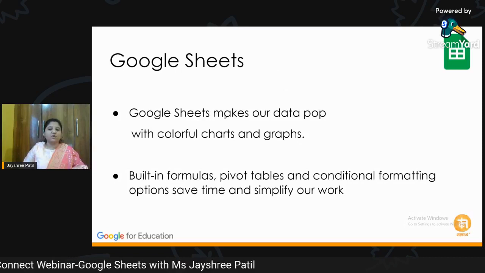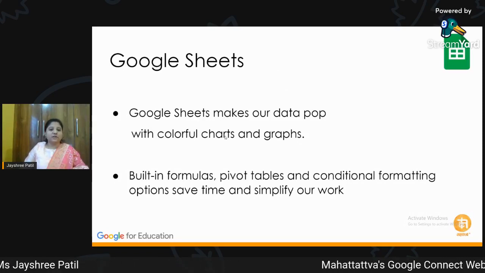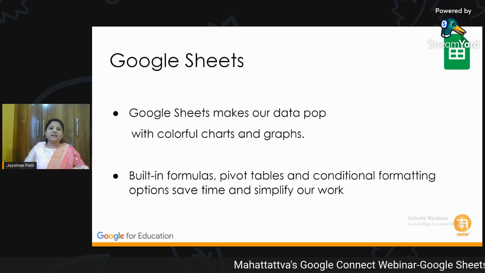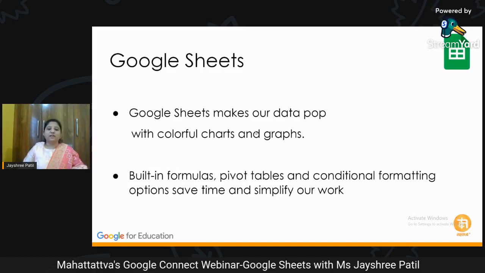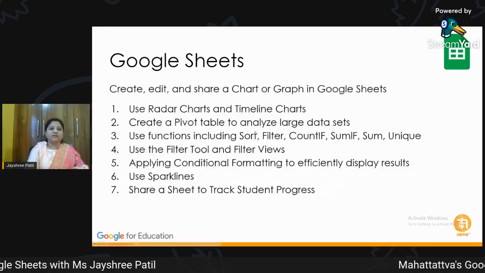Suppose I want to analyze the data for the students, I can view it with the help of colorful charts and graphs. There are different built-in formulas also in Google Sheets, and we can use pivot tables, we can do conditional formatting, and all these features really save our time and simplify our work.